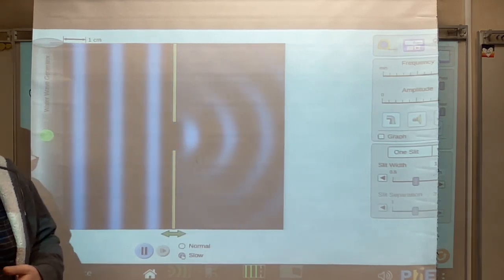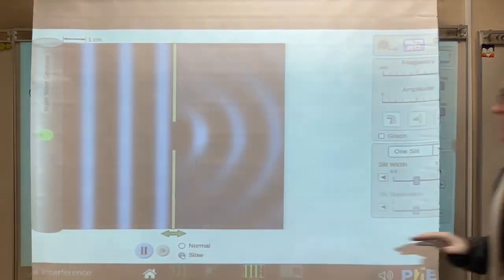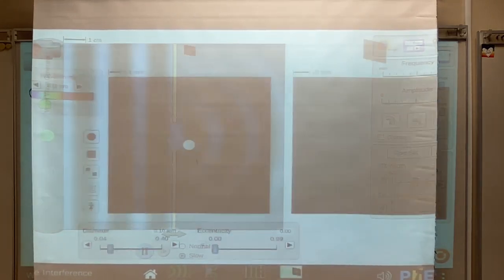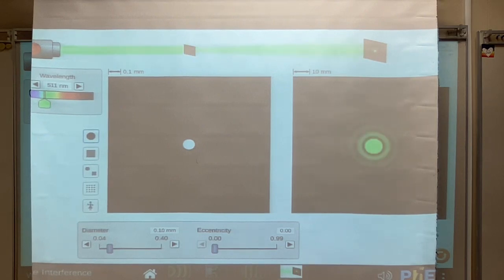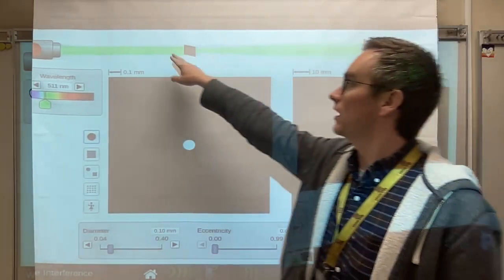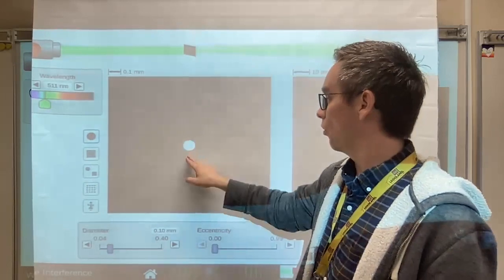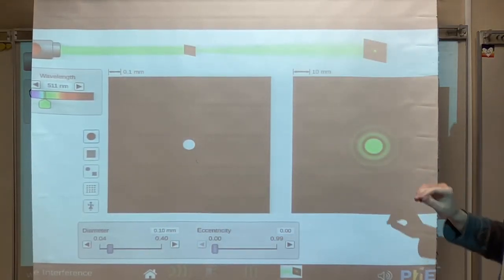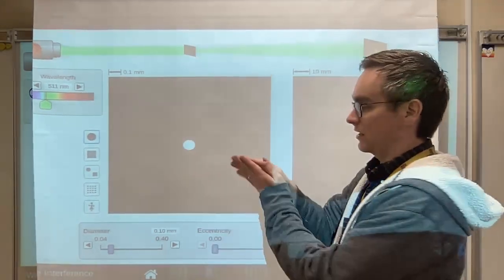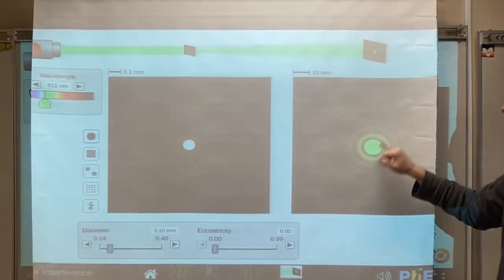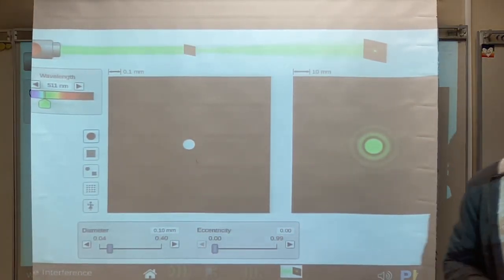Again, this was actually first discovered using light waves and not sound waves. When physicists did this experiment with light waves, they found that when you shoot light through a very small hole, you end up seeing something like this on the other side. The reason is that the light wave, as it goes through that very small hole, is going to fan out and diffract on the other side of the hole, and you end up seeing these concentric rings.